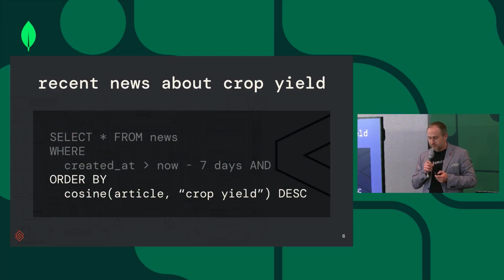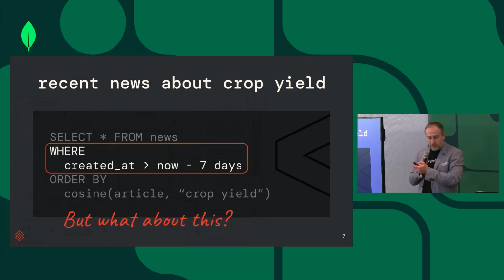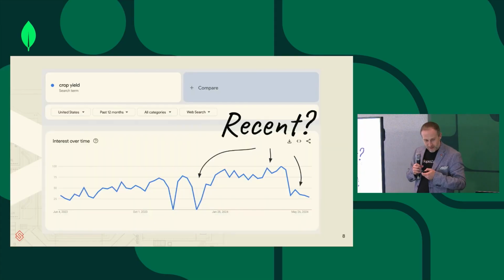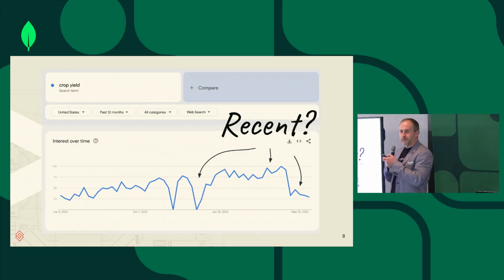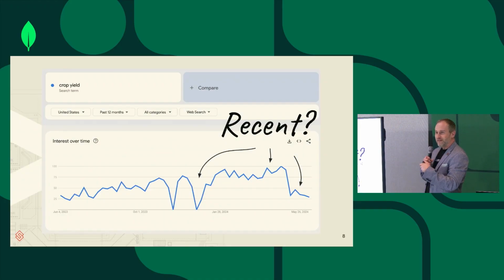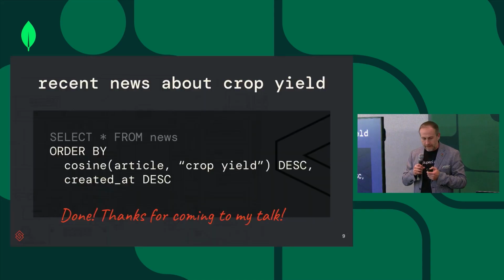So that's solved, kind of. We'll talk about this. But what about the 7 days, right? So this is a hard filter. So actually, what if the most relevant result is 8 days away and not 7 days away? You kind of have to set a certain number here which cuts off your result set. And if we look at some Google Trends of searches around crop yields, you'll see that there are spikes, right? There are certain periods where there are news, and there are certain periods when there are no news. And so you don't want to necessarily say 7 days. Maybe you need a longer period of time.